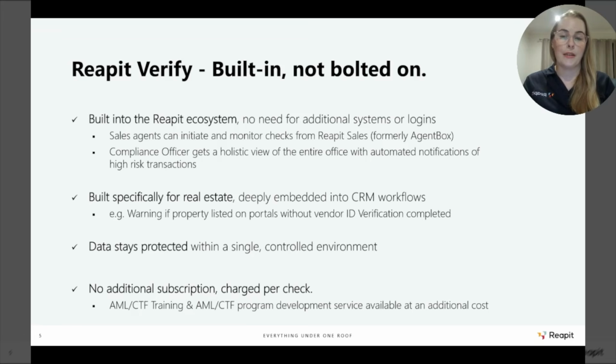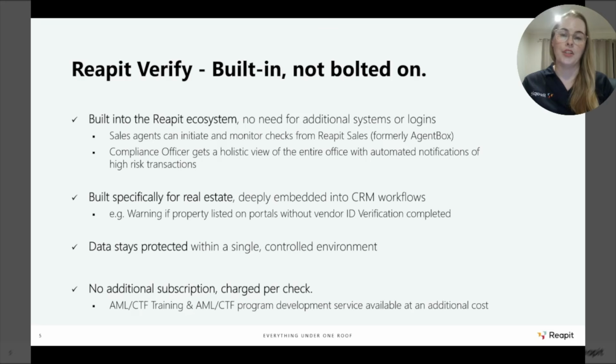One of the other great benefits of having everything as a part of the Reapit ecosystem is that your data does stay protected. So we certainly want to avoid your clients' data leaving the Reapit ecosystem if it is possible, and having it all secured in that one system really does just mean that security and privacy are at the highest level possible.